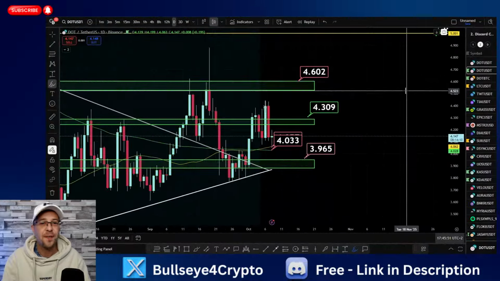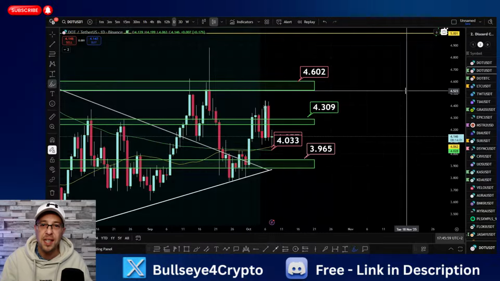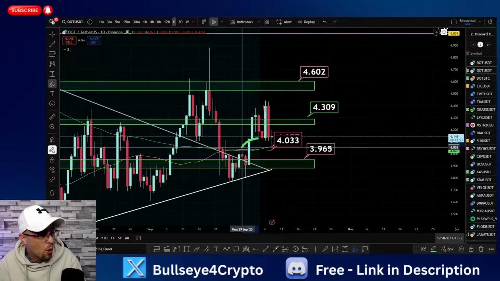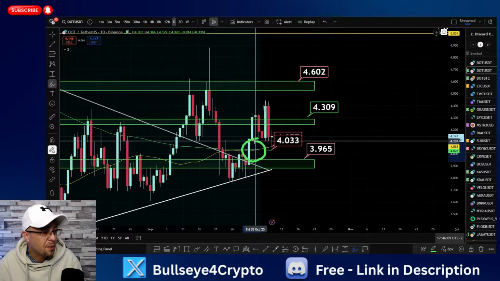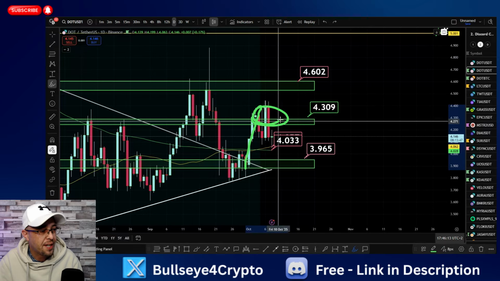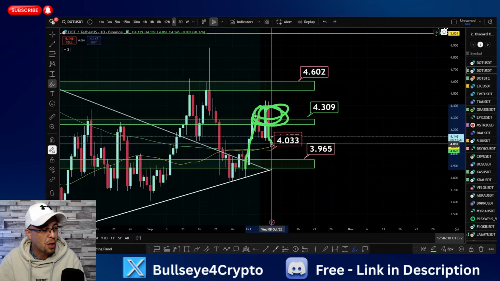Okay, so we talked in the last video on DOT that this was the thing that we needed to happen in the short term. If we fell through and resisted at this level, then we were expected to come back down. We said the next support base was going to be two things: the 50 period moving average and the 200 period moving average. Why are they important? Because of this. We've just had a golden cross. So we understood that we've broken through here with such volatility. If we dropped at this level, which we did, we rejected at this level, which we did, we had this level to come back on, and look where we bounced.